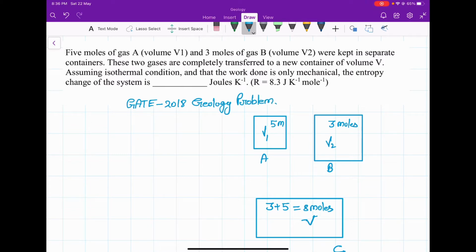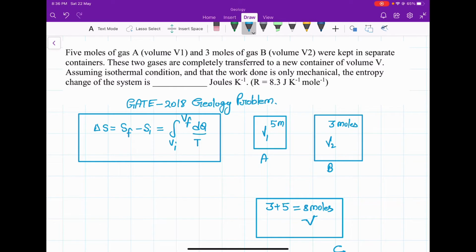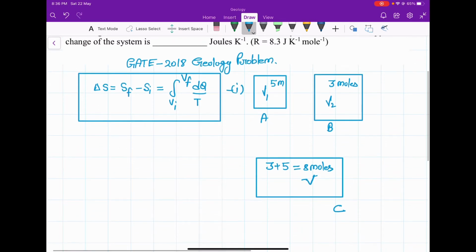So first we will see the change in entropy, that is delta S, which means S final minus S initial, which is equal to the integral from V initial to V final of dq over T. So this is the second law of thermodynamics. So this is equation number 1. Now if we consider there is n mole of gas, so number of mole of gas is n.